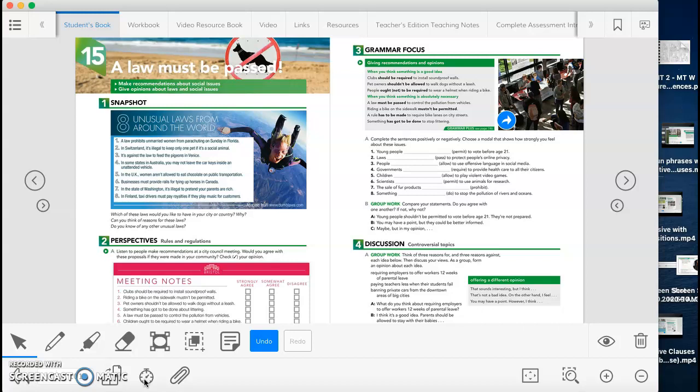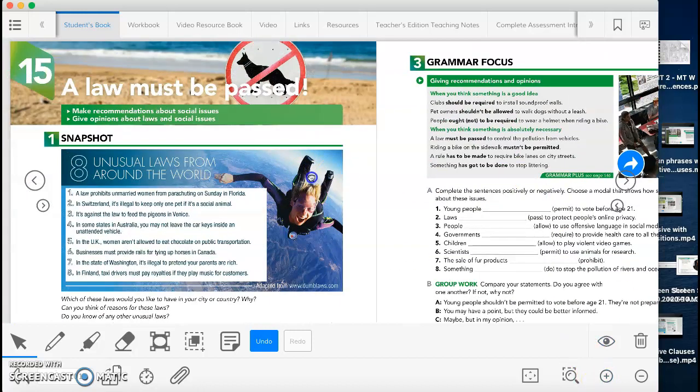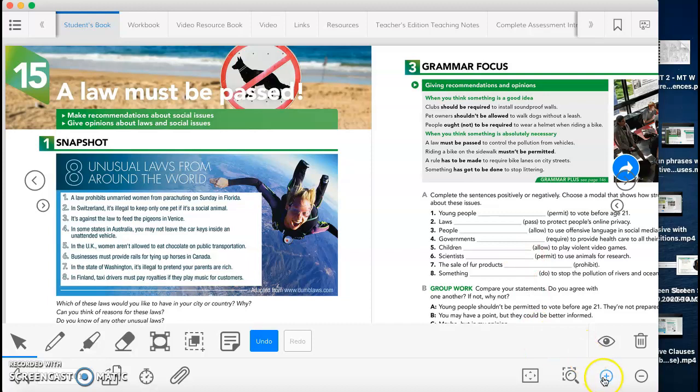So today we are going to be working with Unit 15. We are going to be starting with Unit 15. It's called A Law Must Be Passed. That's basically like a law must be approved or something like that. So in here we are going to learn how to make recommendations about social issues and how to give opinions about laws and social issues.